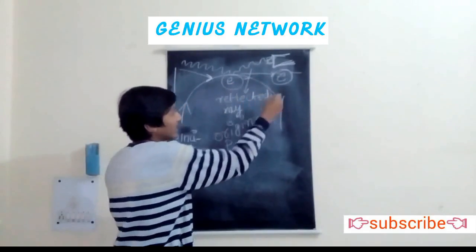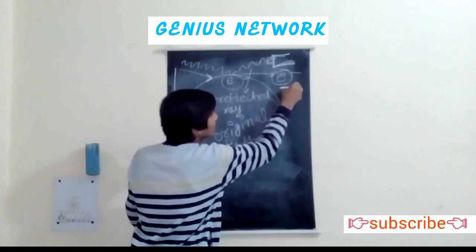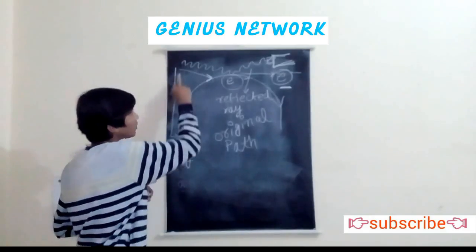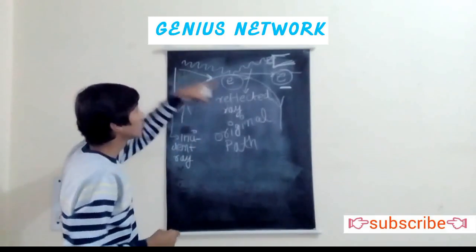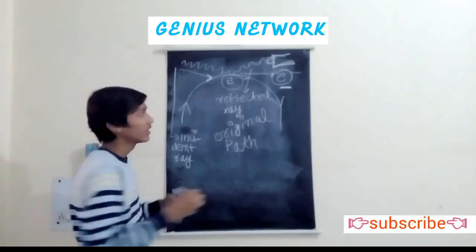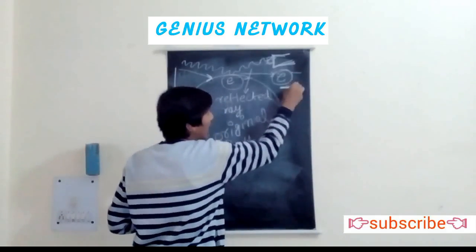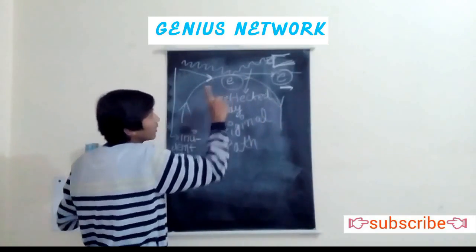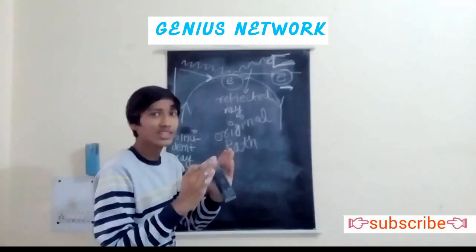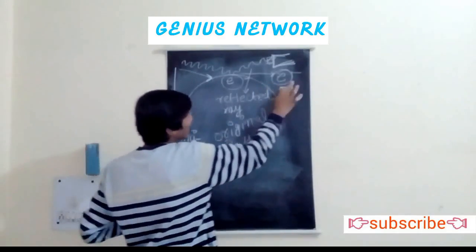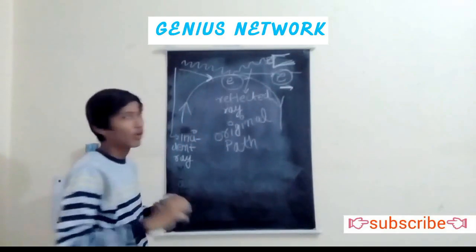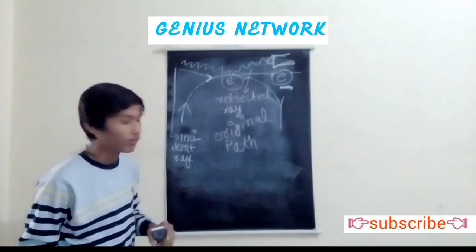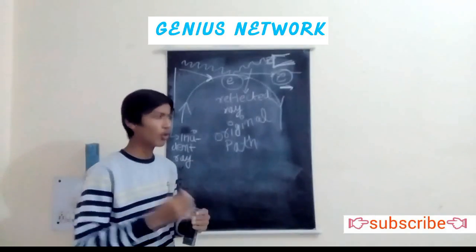As this incident ray goes onto the electron, it is reflected back and seen on a microscope. This is a microscope. This is our incident ray, meaning we are ejecting photons on the electrons and the radiations are of shorter wavelength. These photons are reflected back by the electron, and now this is the new path. Firstly, the electron is here when we are ejecting the photons on it. After that, its new path will be this. It has to move in that particular path, that is its original path, but now after colliding with the photons, this is the new path of the electron. And the photons which are reflected back are seen on the microscope. Now let's study this better.